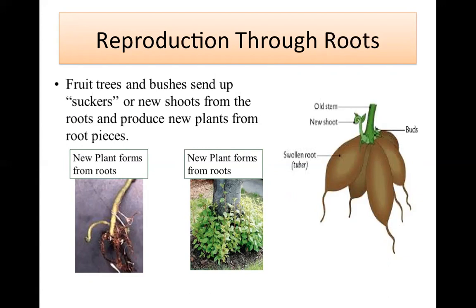And if you have seen, new plant from beetroot arises from root. And same way in carrot also, new plant arises from root. If you take the edge of the carrot and put it in water, you will observe that new plant has started arising. So the plants which reproduce through roots are beetroot, carrot, etc.